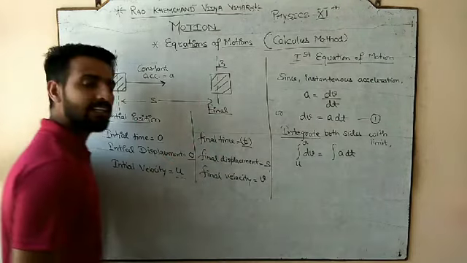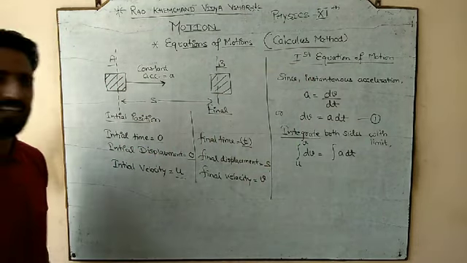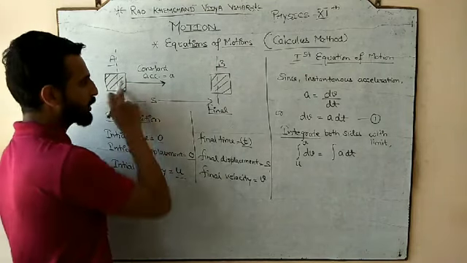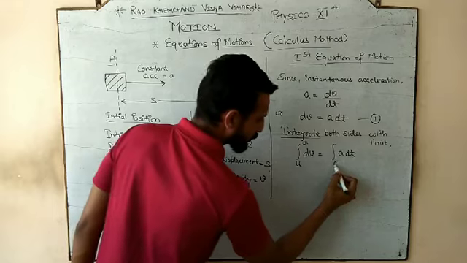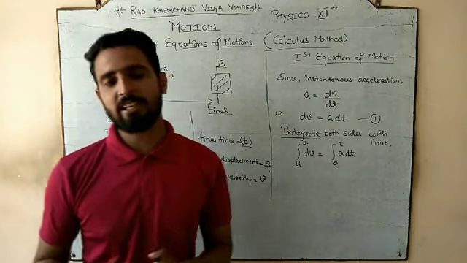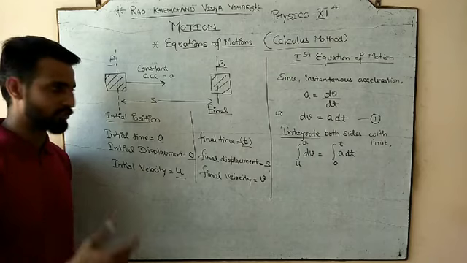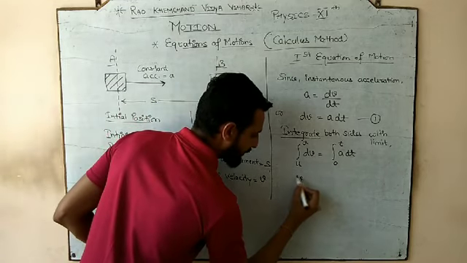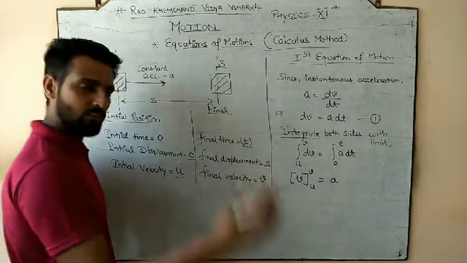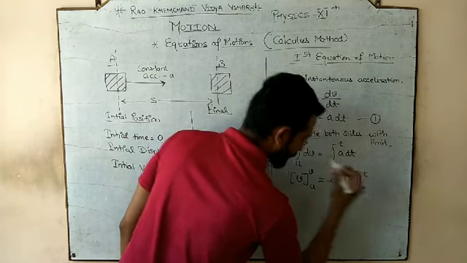Similarly, what is changing on the right hand side? Acceleration, which is constant. We all know that since we are working on a constant accelerated motion. And dt means change in time, and time is changing from 0 to t. So we are going to integrate, but with the limit. And what is the meaning of with the limit? It is definite integration. Means there would be no constant after solving. So integration of dv is v, and limit is u to v. Acceleration is constant, तो बाहर आ जाएगा, and integration of dt is t from 0 to t.